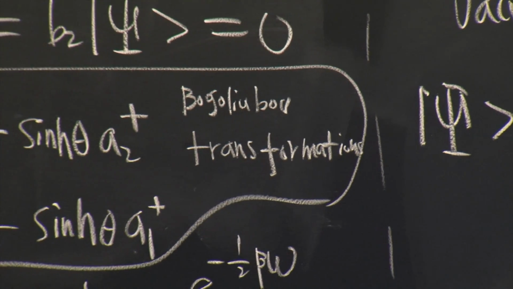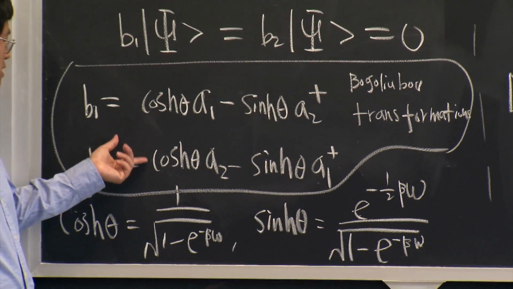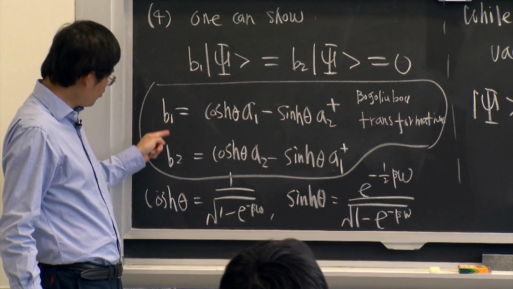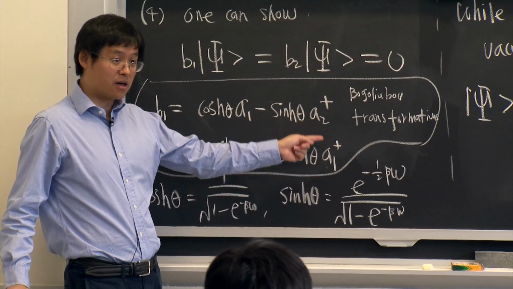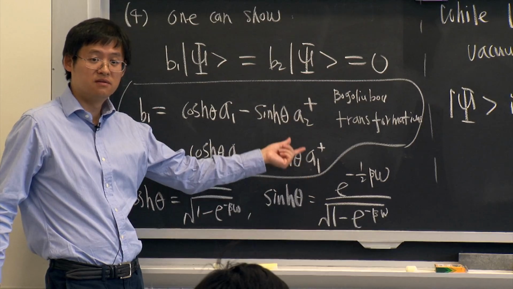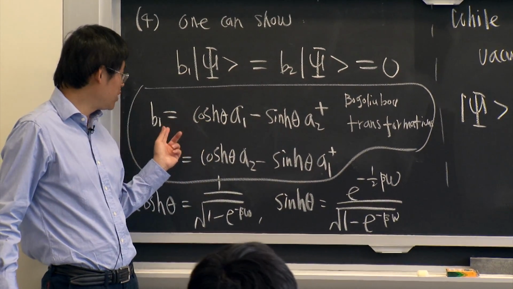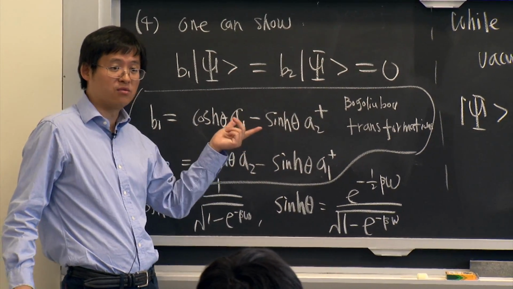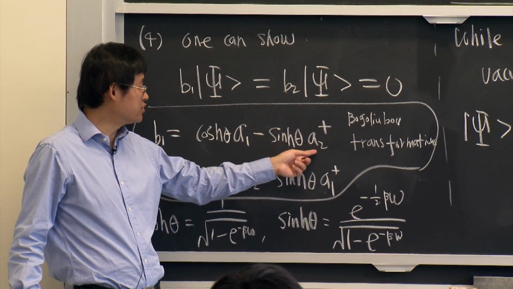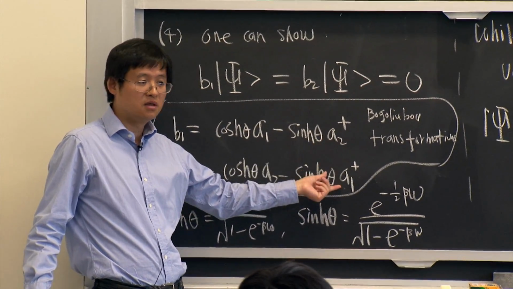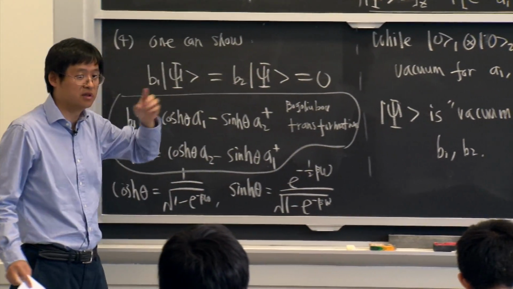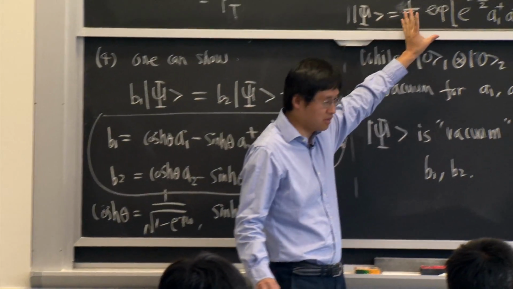The non-trivial thing about this transformation is that in the expression for B1, B2, A dagger appears here. Okay? If only A appeared here, then B1, B2 and A1, A2 would have the same vacuum, because they would annihilate the same state. So the non-trivial thing is the dagger appearing here. Now the states which they annihilate are completely different, and related by this kind of squeezed state relation.